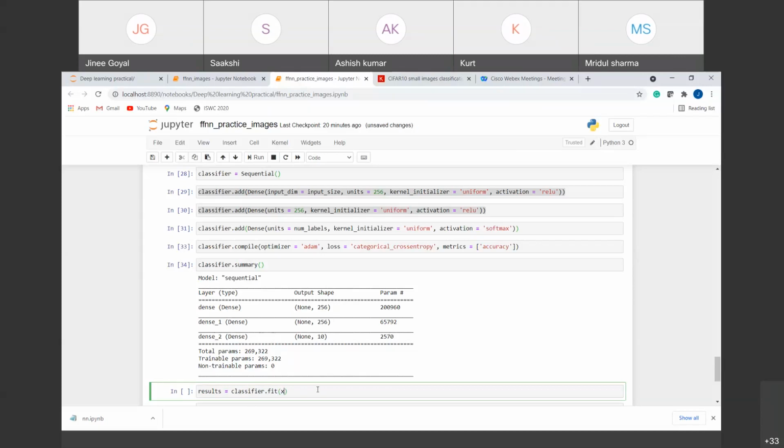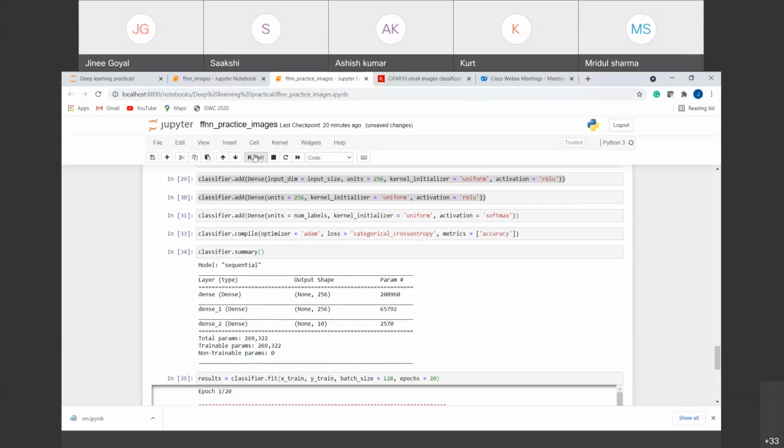Inside the fit function, we give our X train data, the Y train data, the batch size, let's say 128, and epochs equal to 20. If I run this,